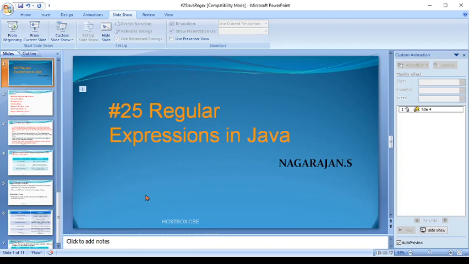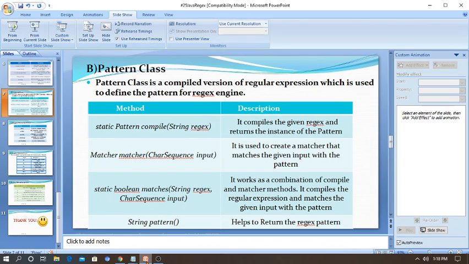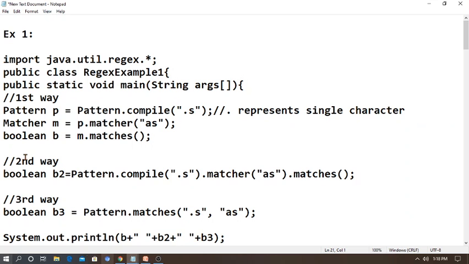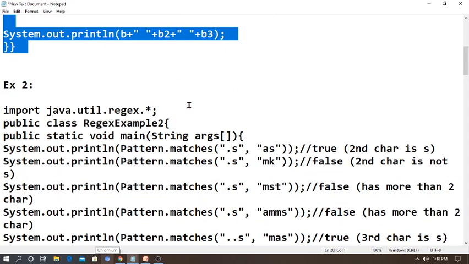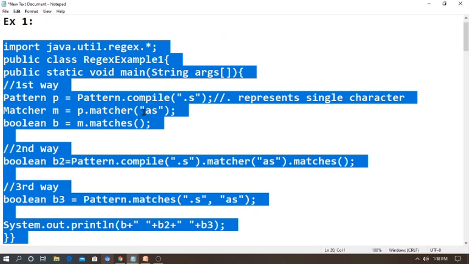Two examples, then we will come out. So here we have two simple programs. First program, just now I told you there are two or three methods to check the pattern matches.